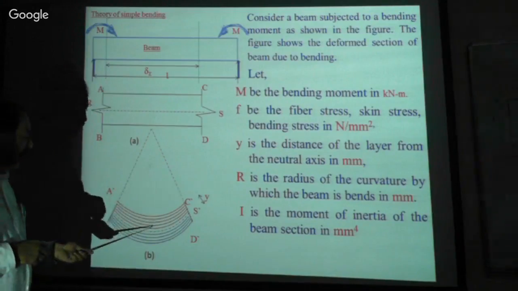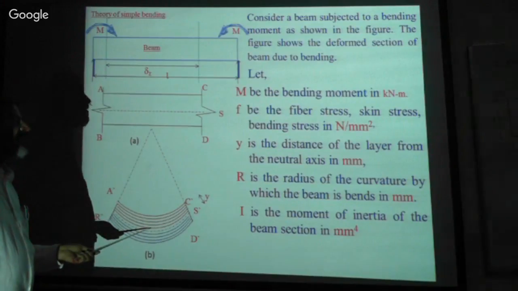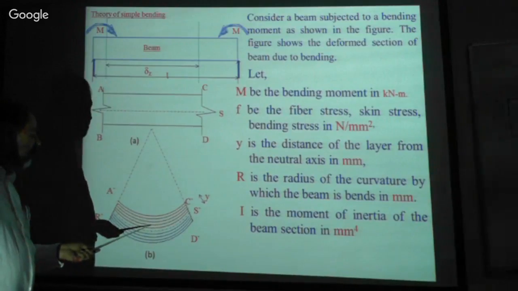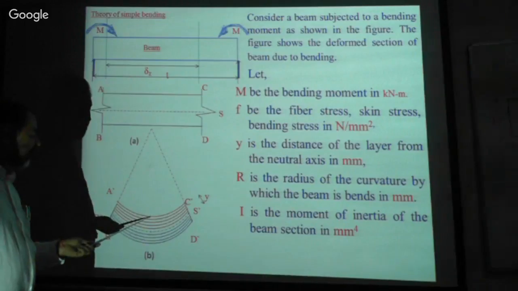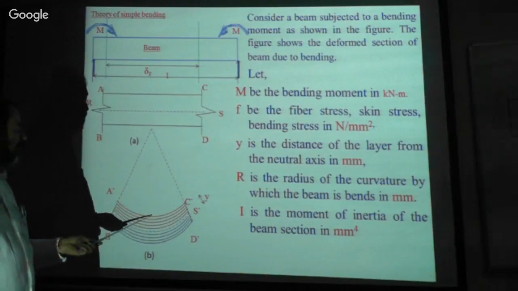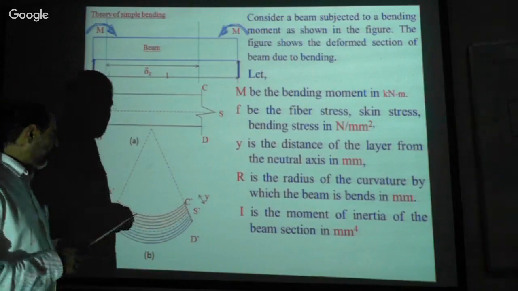Y is the fiber stress. If you consider Y from here to here, the stress will be less. If you consider Y from here to here, it is a little more than this. If you go to the farthest last layer, the stress will be more. Therefore, we call this fiber stress.